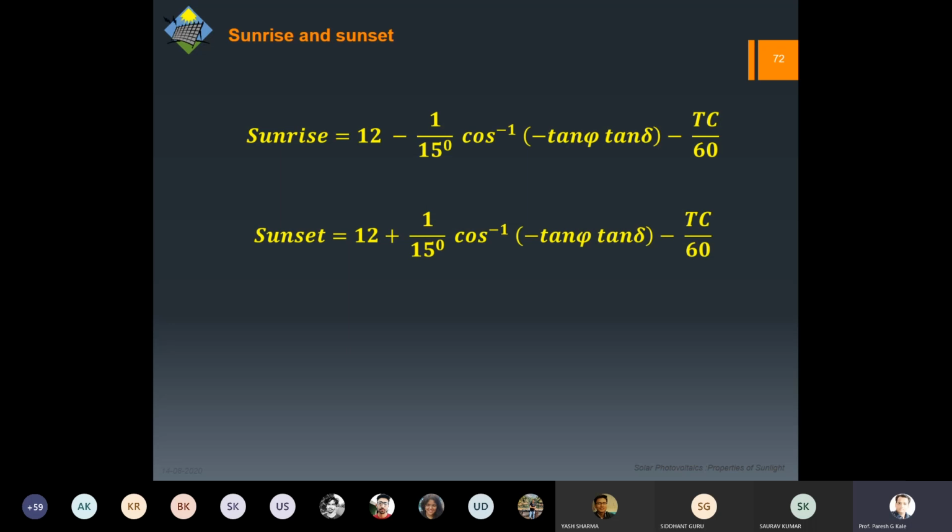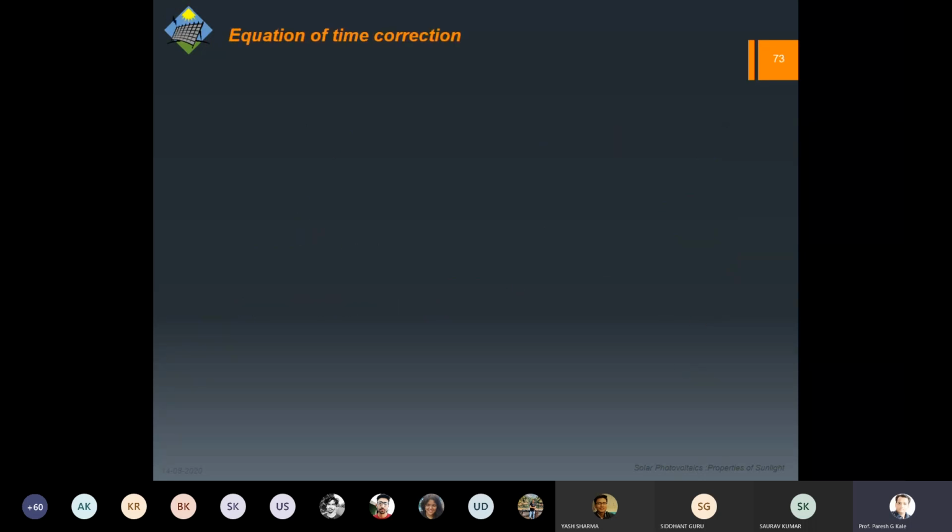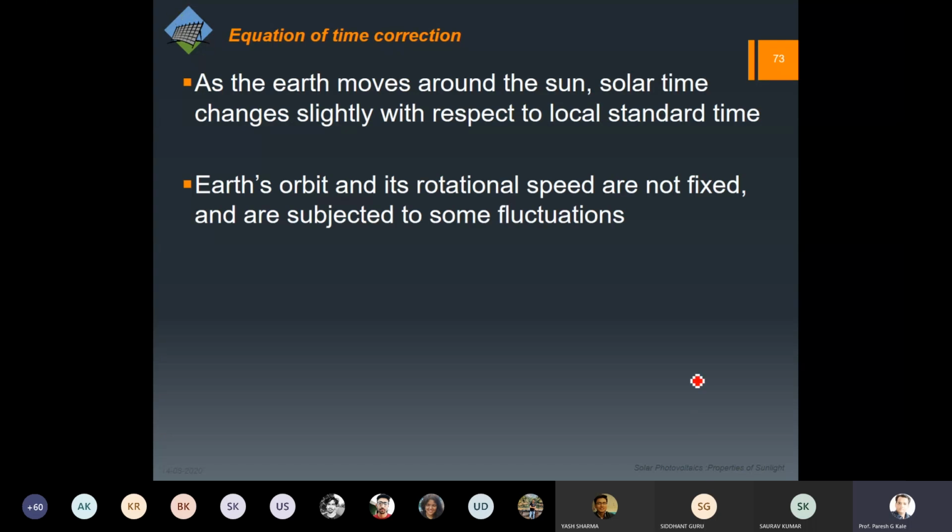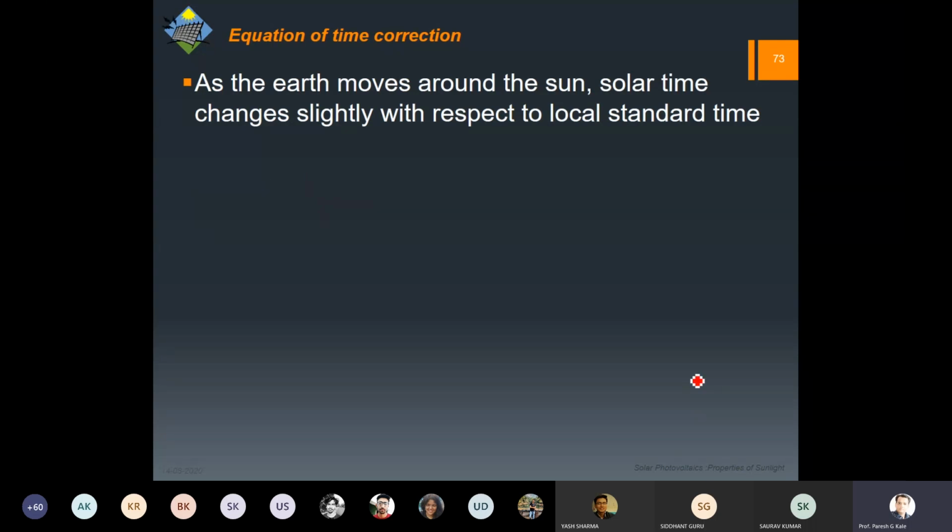Now, obviously, we have seen this theoretical expression for sunrise and sunset, for the day length. But when we have to calculate the sunrise and sunset times, we have to add and subtract omega s divided by 15. But then there is one term which comes into the picture, which is Tc by 60, and this Tc is called the time correction. Now again, this time correction is not something that can be derived, it is an observational property. So these are the differences which are observed in the sunrise and sunset, and that's why these values are given empirically. It is not derived.